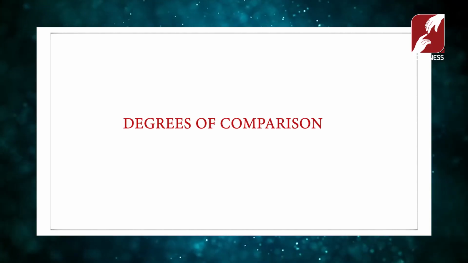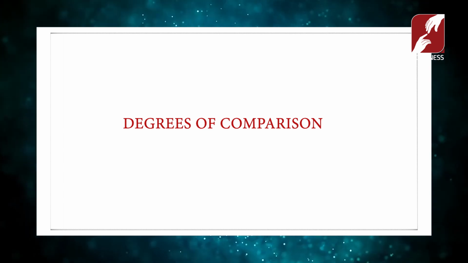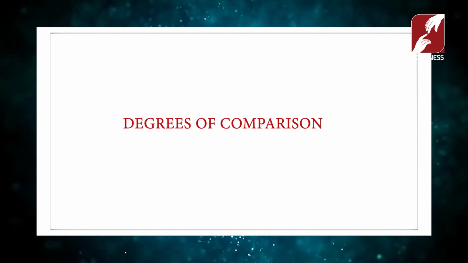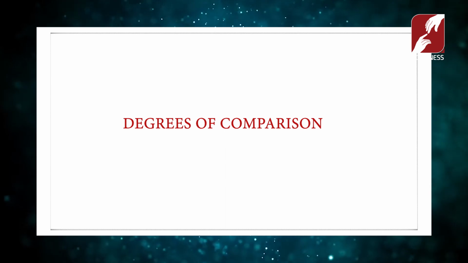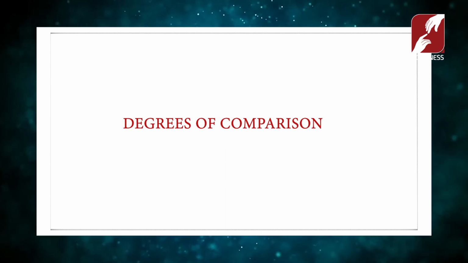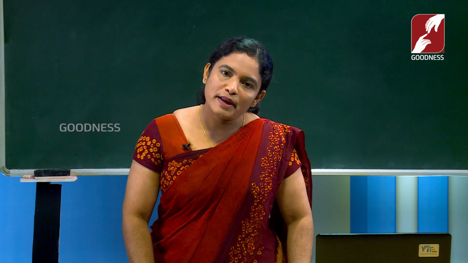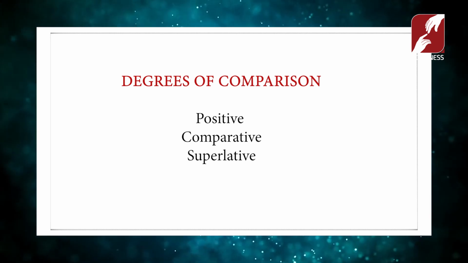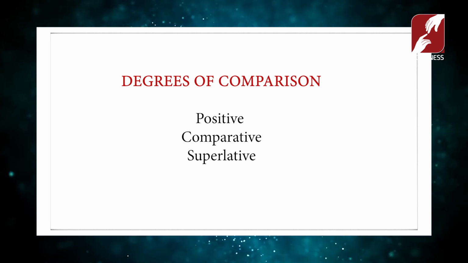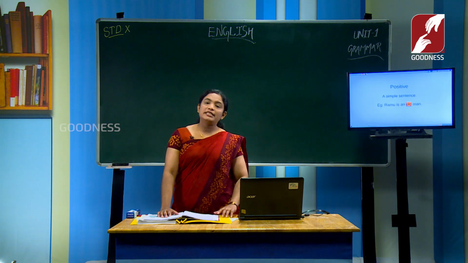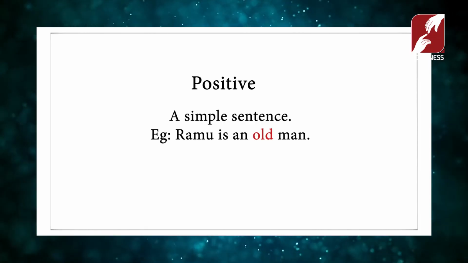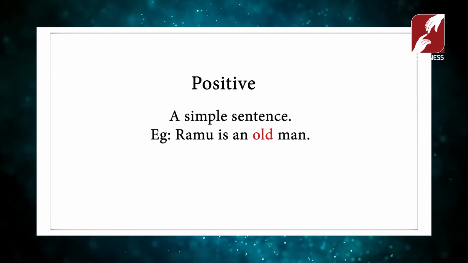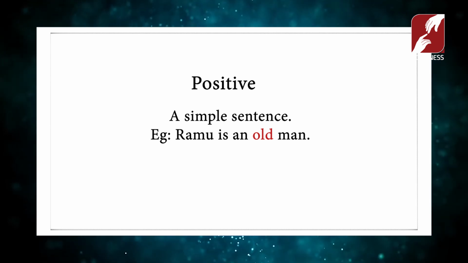So let us start. First of all, the degrees of comparison. Have you heard about it? Yes, I know you all are familiar with this grammar part. Which are the three degrees of comparison? Can you tell me? Yes, positive, comparative and superlative. These are the three degrees of comparison. And what do you mean by positive degree? A simple sentence or a simple statement is called a positive degree.